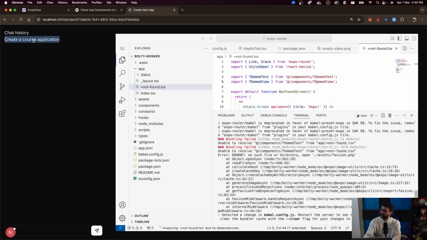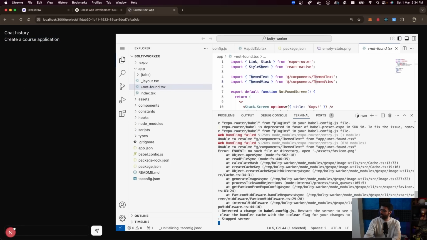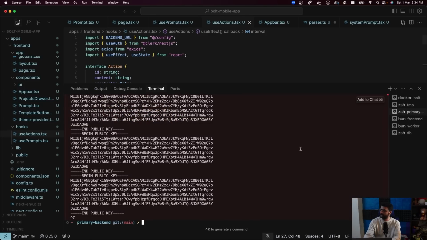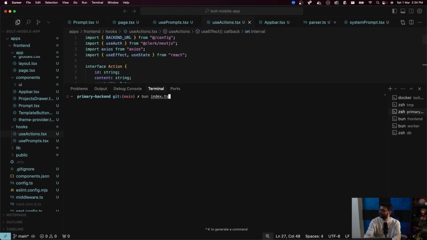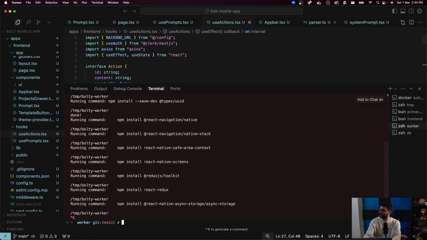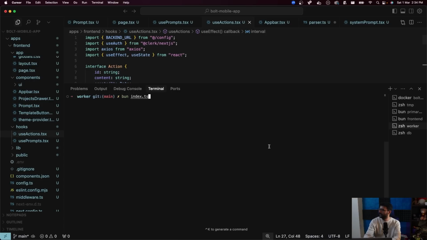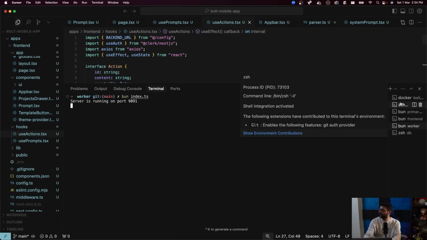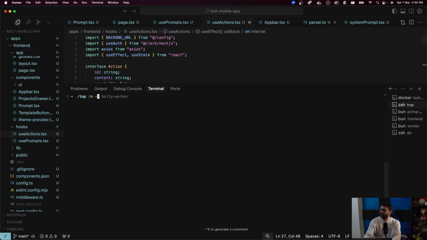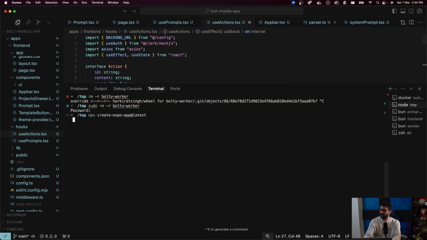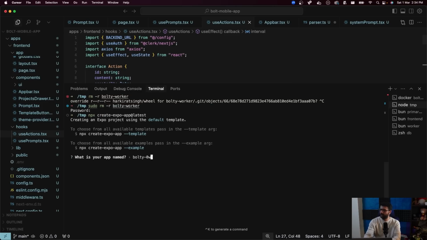This is my prompt. Oh, I need to do one thing though before any of this happens. Stop the worker. I need to clear that folder of ours. So let me again go to delete the bolty worker, re-add the basic expo app in here, and then try again. Sudo rm -r bolty worker, expo app at latest, bolty worker.